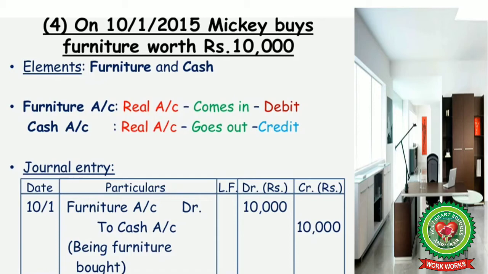So, furniture account debited with 10,000 to cash account again 10,000, being furniture bought. So, here in the journal entry, debit what comes in, furniture is coming in the business and cash is going out. But the amount here will be the same, that is 10,000 in both cases.